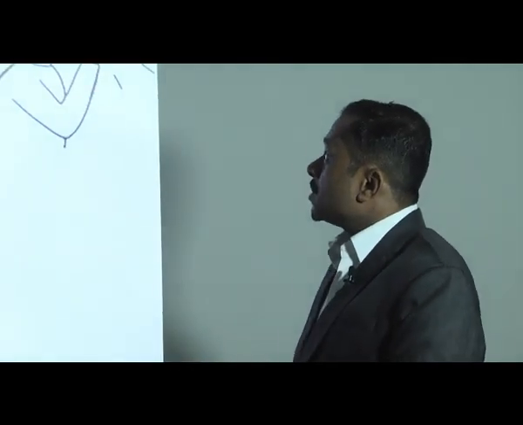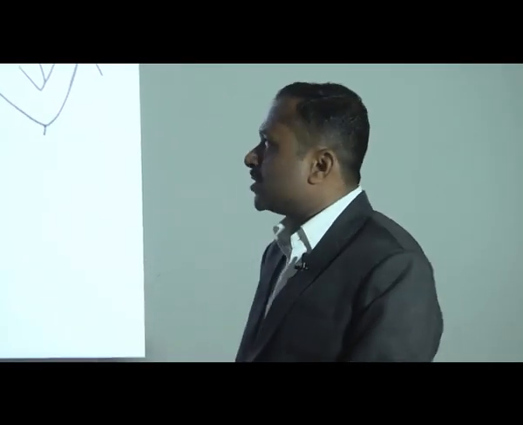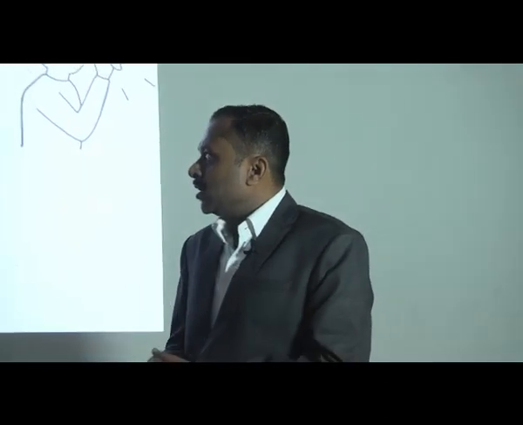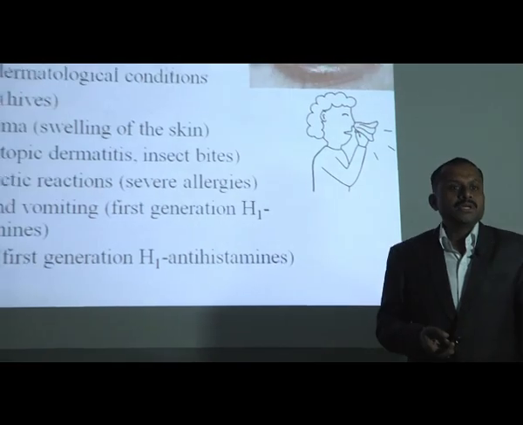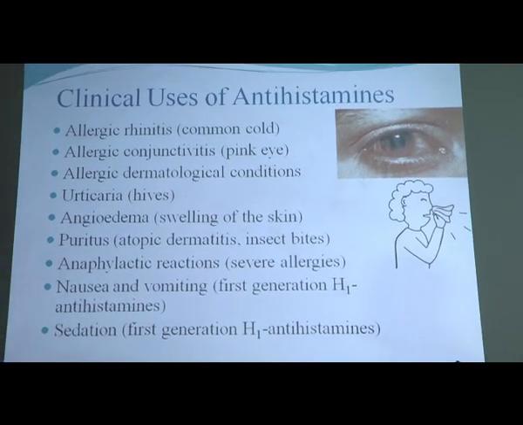Then what are the clinical uses of antihistaminics? Antihistaminics are used in allergic reactions like allergic rhinitis, common cold, allergic conjunctivitis, which means pink eye, a disorder caused by histamine release, allergic dermatological conditions, and urticaria. Basically, sedation is also one of the important side effects of antihistaminics.